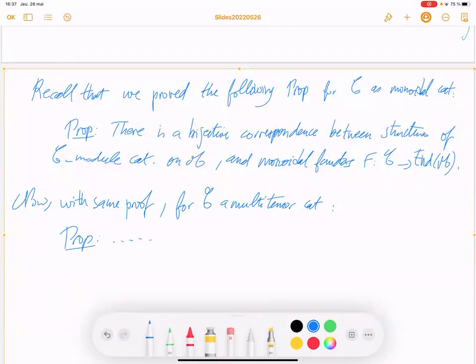So there is a bijective correspondence between structure of C module category on M and